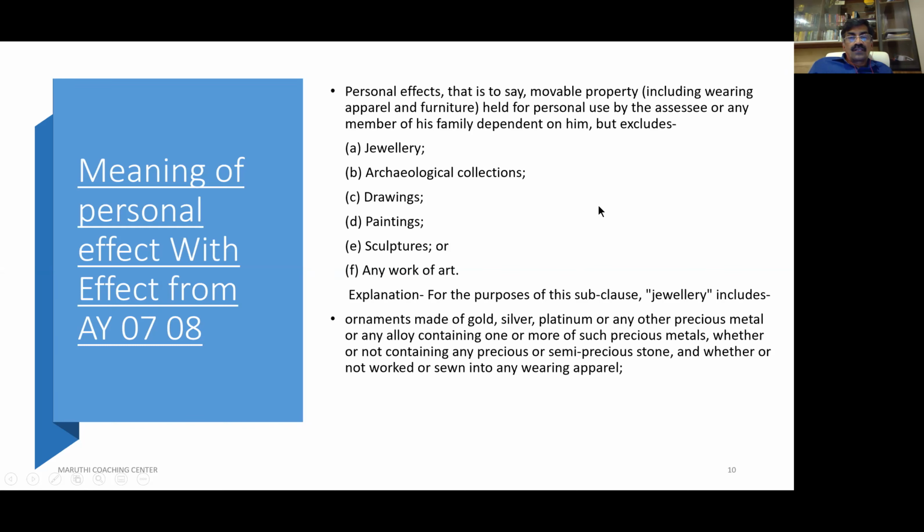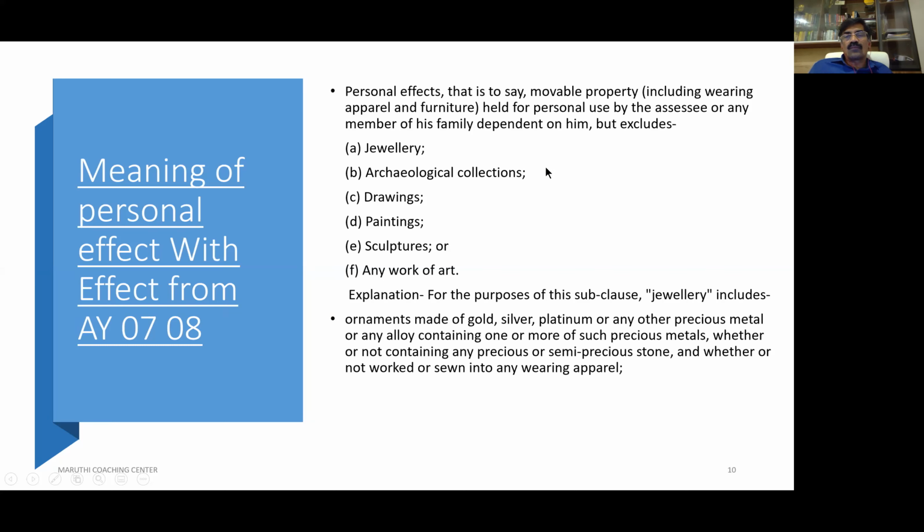So when you want to remember 56(2)(x), the meaning of property: jewelry is there, archaeological collection is there, drawings are there, paintings are there, sculptures are there, and any work of art. So 3 plus 3, 6 are common between this section and that. Then the immovable property: 1, land or building. Then you have 8 movable properties, of which 6 are already there.